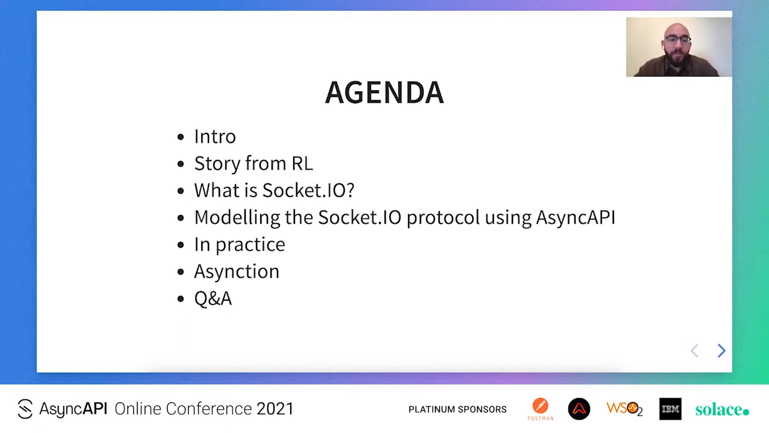Then I'm going to talk about what Socket.io actually is and how we can model this protocol using the AsyncAPI specification. Towards the latter stages of the talk, we're going to get a bit more practical and try to put together an AsyncAPI file from scratch, given an existing Socket.io API. Finally, we're going to talk about Asynction, a framework combining both Socket.io and AsyncAPI, and hopefully we're going to get some time for Q&A towards the end of the session.